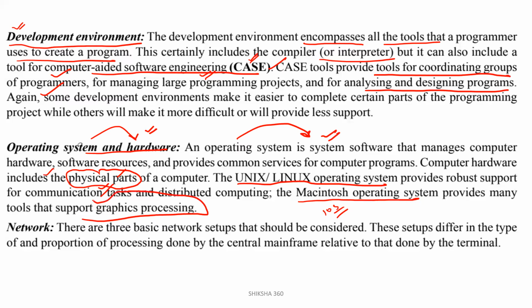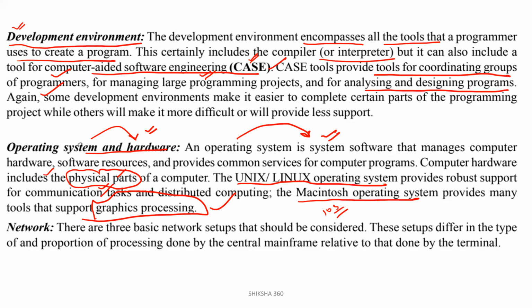That is what comes under the operating system and hardware.